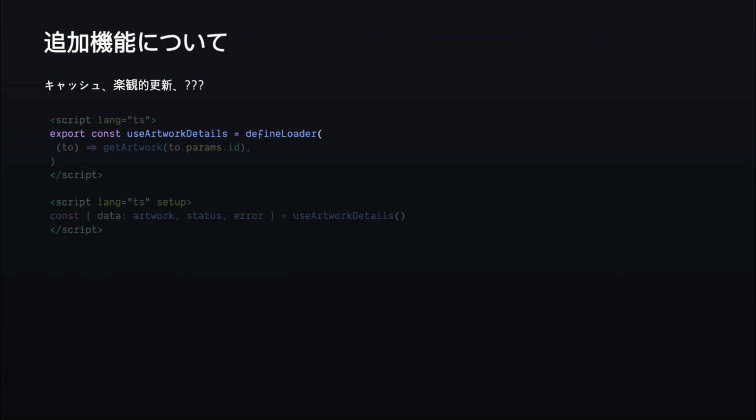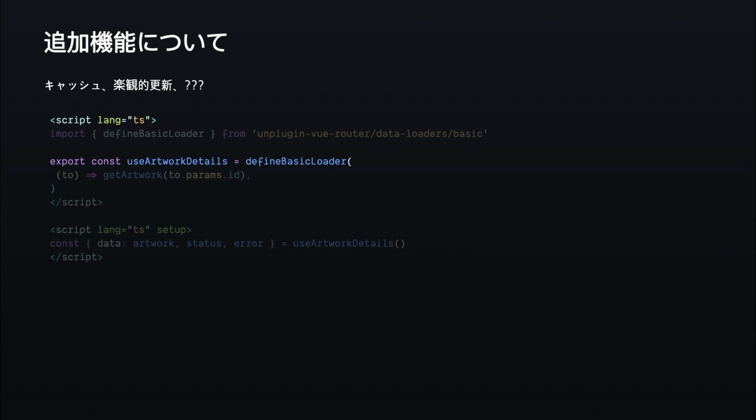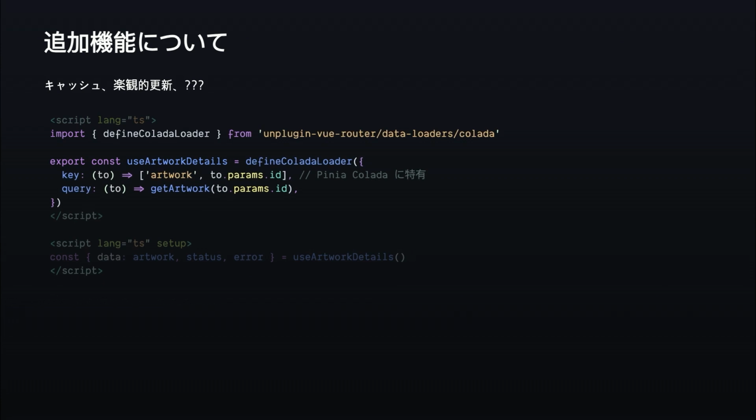I have a small confession to make. There is no defineLoader, actually. What I've been explaining so far is actually called defineBasicLoader. It represents the baseline implementation for data loaders. It's just a function, it cannot get simpler than that. And data loaders can also be integrated with all the libraries. So defineColadaLoader will be the version for Pinia Colada. In this case, it's Pinia Colada that is augmenting the data loader and bringing its own functionality to the data loader.